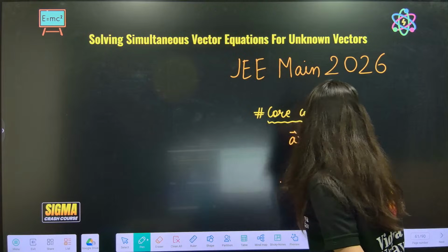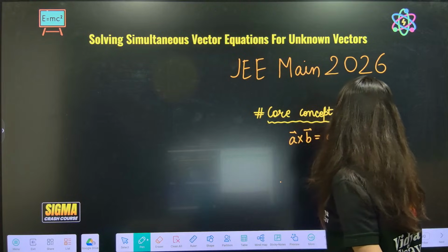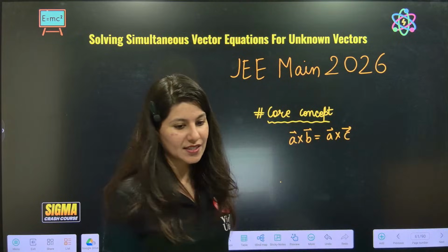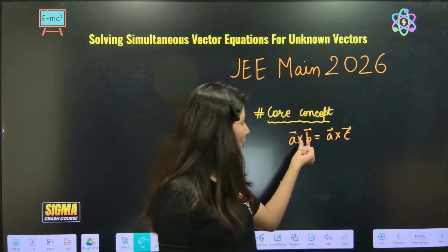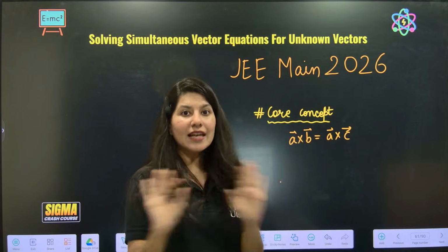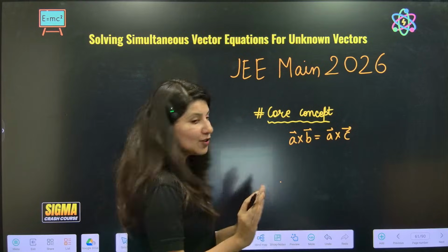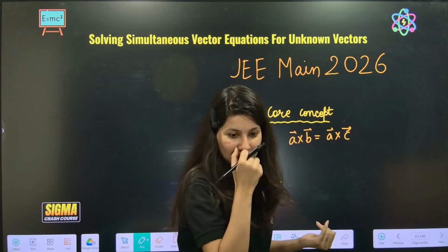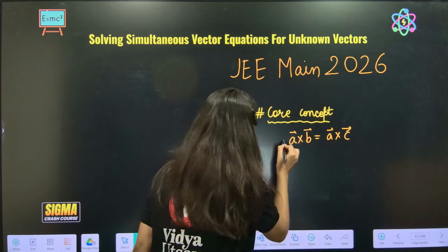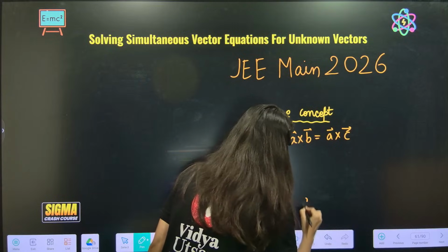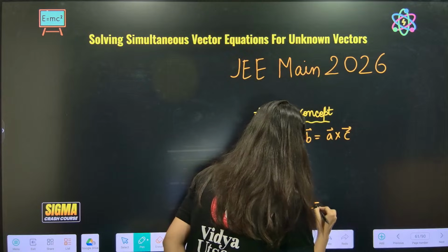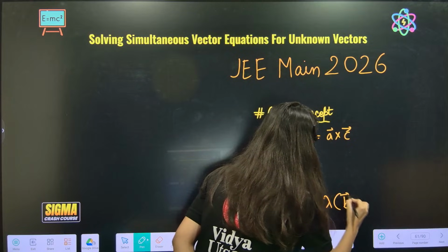A cross B is equal to A cross C. These type of equations, my dear students, A cross B equals A cross C. There is a set pattern. First of all, you have to directly write that A is equal to lambda times (B minus C).